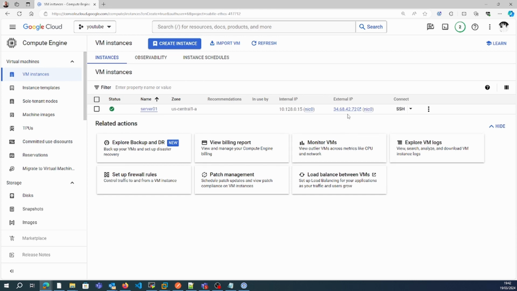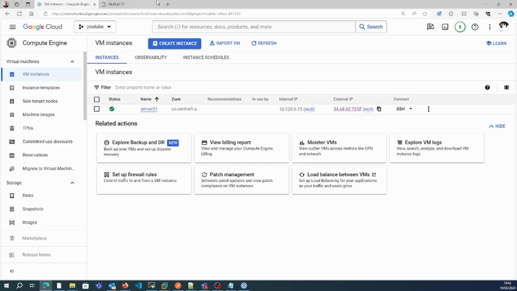Since this startup script has been configured, I suppose Apache 2 will already be installed on this server. So Apache 2 is installed, and from the script we have written, the server name and the internal IP will be displayed over here.